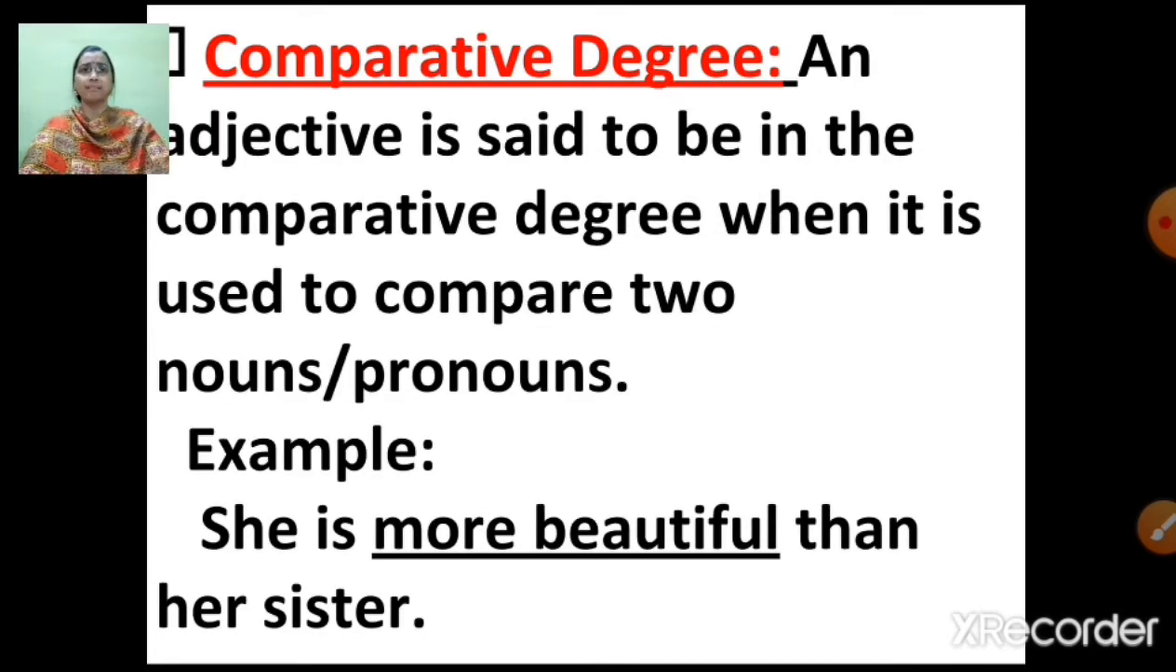Now the next is comparative degree. An adjective is said to be in the comparative degree when it is used to compare two nouns or pronouns. Now when I want to compare any two things or two persons, it is always comparative degree. Alright, for example, she is more beautiful than her sister. Now see, there are only two persons involved over here, so it is called comparative degree. Now let's understand ahead.